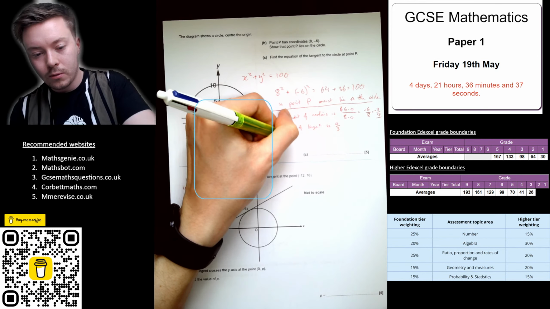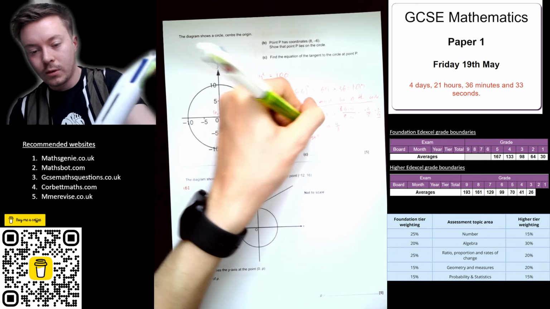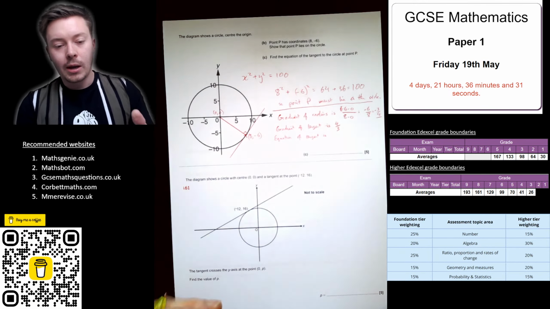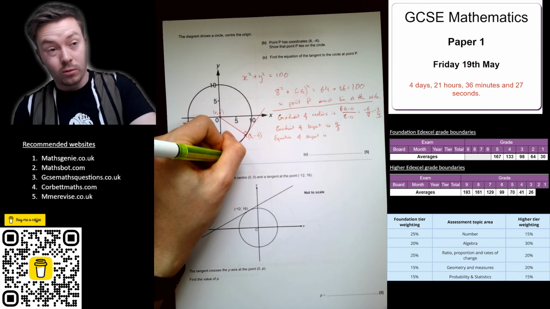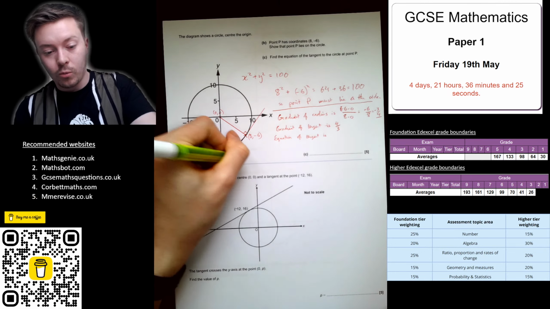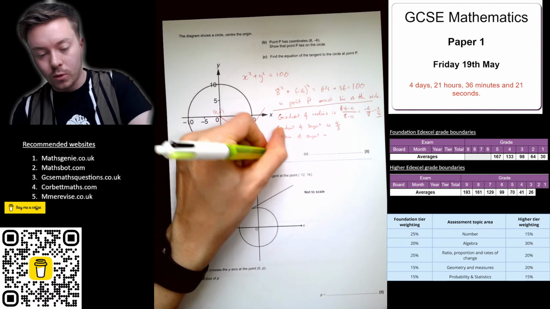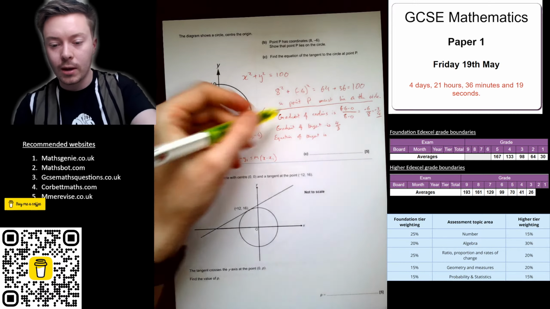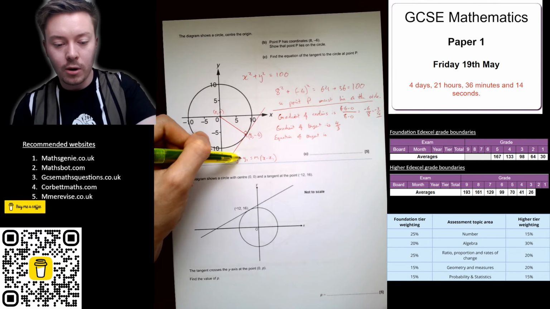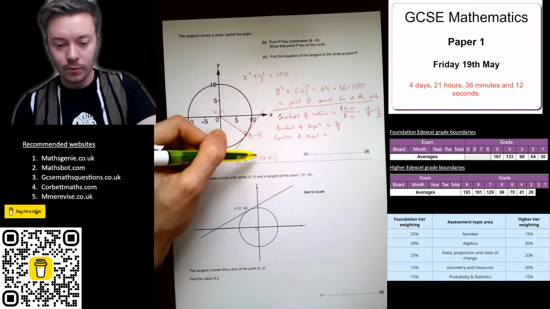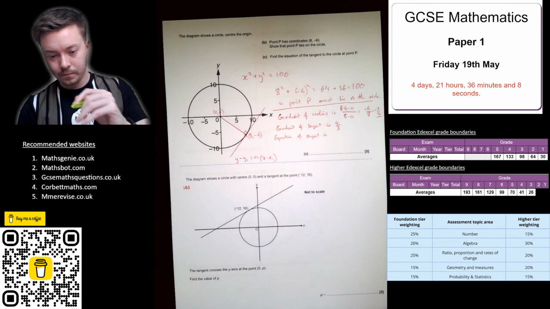So then we get the equation of the tangent. What I would recommend at this point is using that formula I told you about earlier on. y minus y1 is equal to m times x minus x1. Because you just have to substitute in the gradient 4/3 and this point. So y minus -6 equals 4/3 times x minus 8, and that's done.